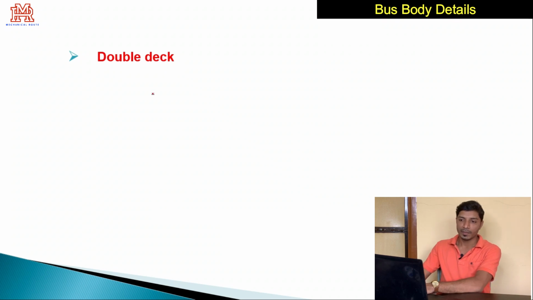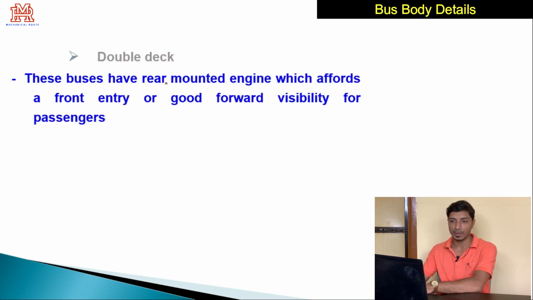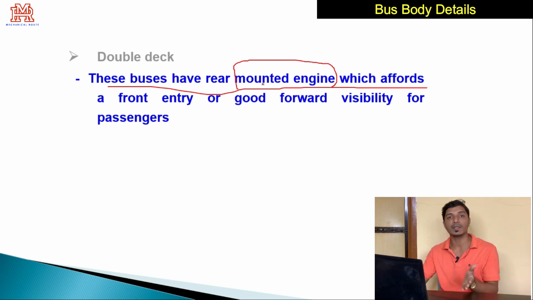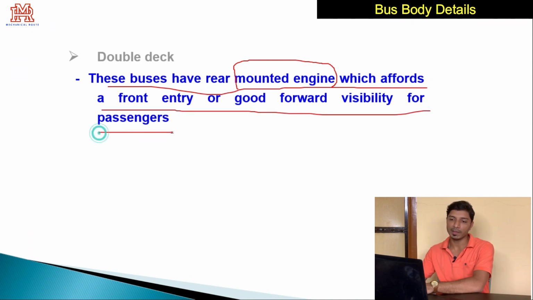And double deck. This bus is also rarely found in some cities or metros. These buses have rear mounted engines. See, this bus is having a different layout. The engine is mounted on the rear side and the drive is given to the rear wheels, which affords a front entry and good forward visibility for passengers. As the engine is not there, obviously we can even lower the height of the driver's seat, and obviously the visibility of the driver will be improved.